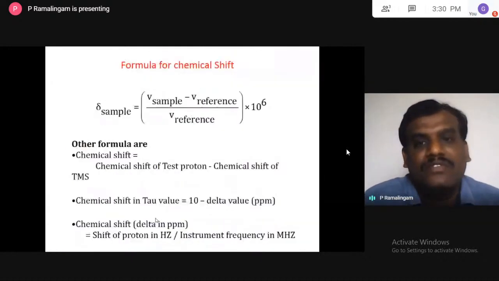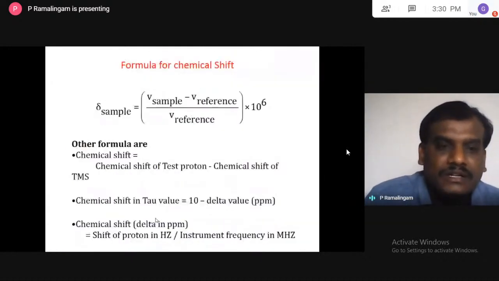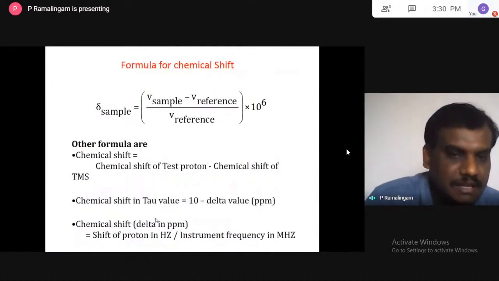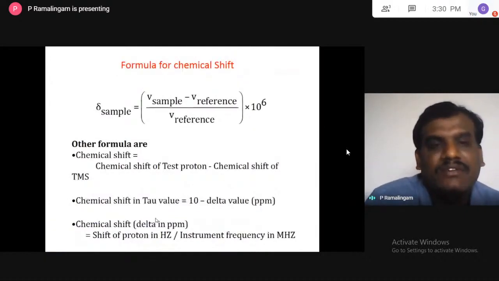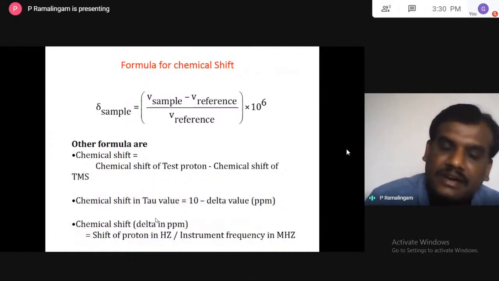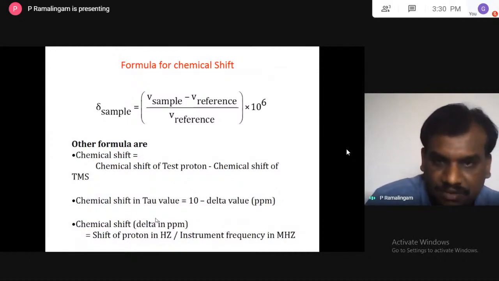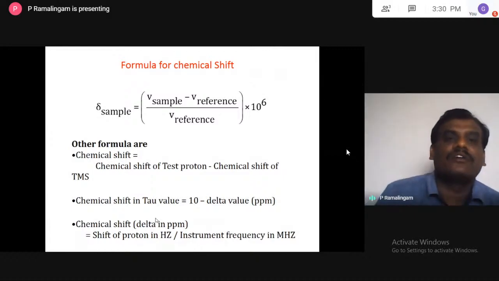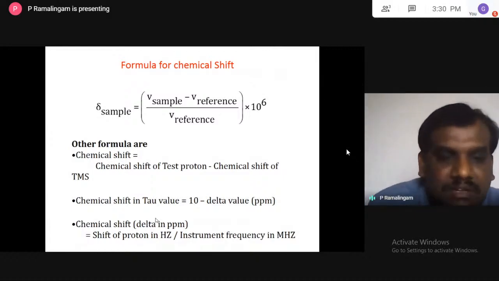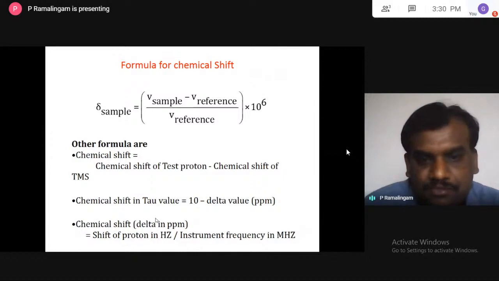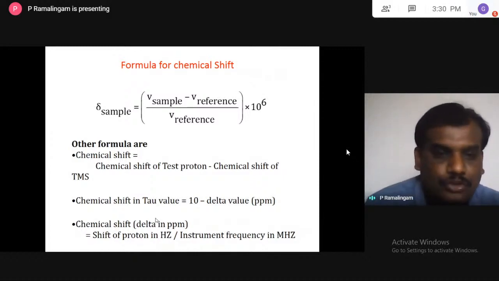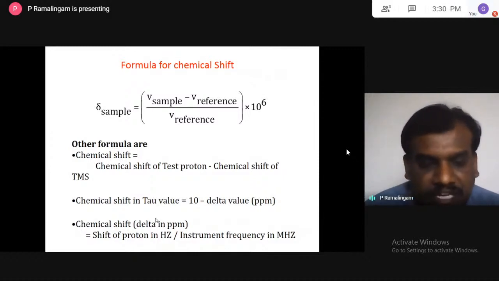So, the formula for chemical shift: delta sample is equal to the frequency of sample minus frequency of reference, divided by the spectrometer frequency of the reference, times 10 to the power of 6. We also have another formula: chemical shift is equal to the chemical shift of the test proton minus the chemical shift of TMS, and the chemical shift of TMS is 0.